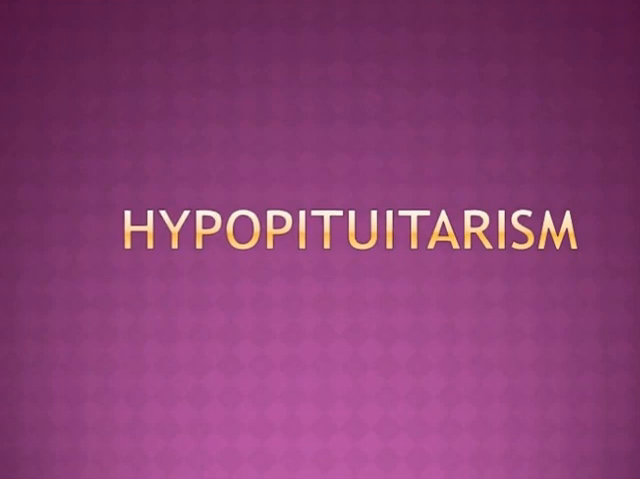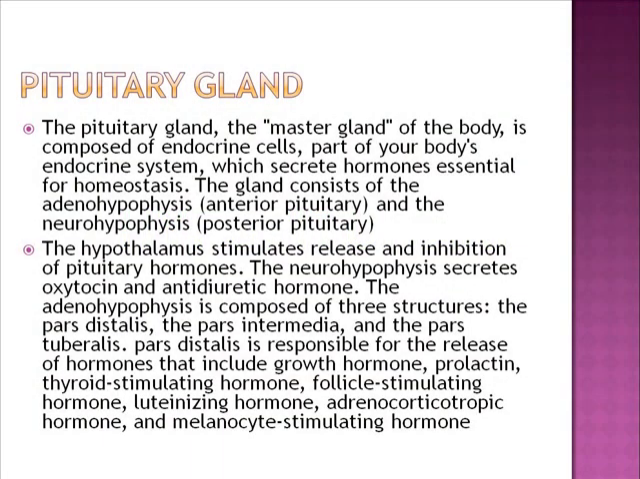Today the topic of our discussion is hypopituitarism. We'll begin with a general overview of the pituitary gland. The pituitary gland, which is the master gland of our body, is composed of endocrine cells and is a part of our body's endocrine system, which secretes hormones essential for homeostasis. The gland consists of the adenohypophysis, known as the anterior pituitary, and the neurohypophysis, known as the posterior pituitary.